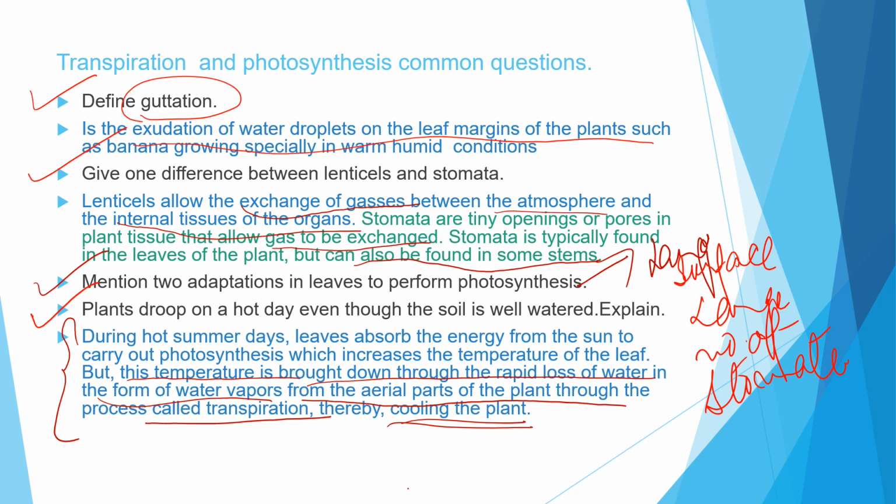You can break it into different points and write that due to transpiration, or the loss of water, to keep the plant cool, or the cooling effect, this drooping of the plants is happening, as the plant is absorbing more energy from the sun to carry out photosynthesis. So is it clear? Now let us move on to the next question.